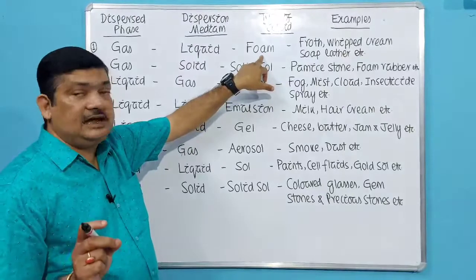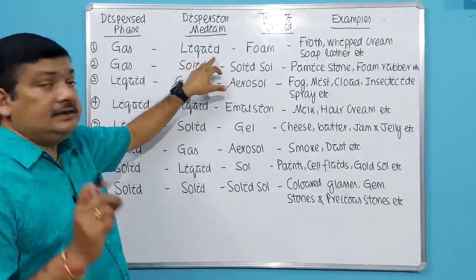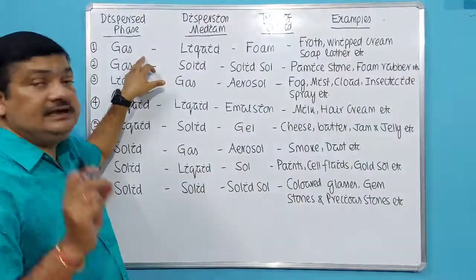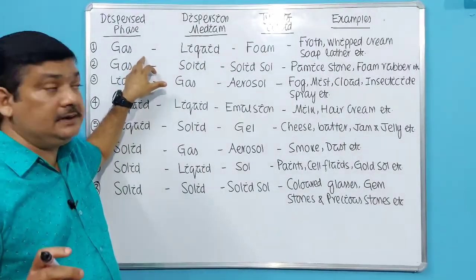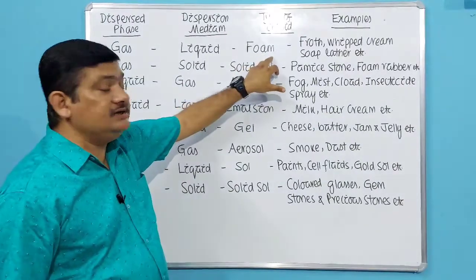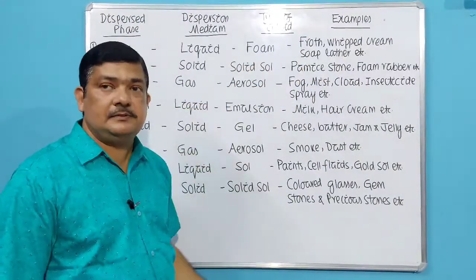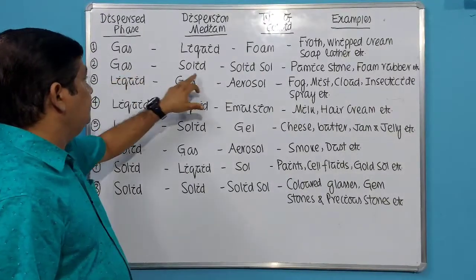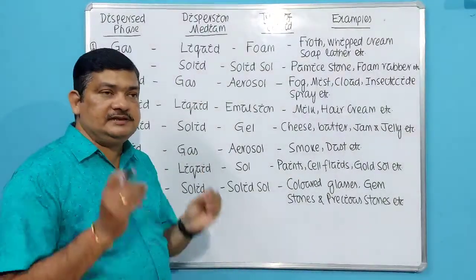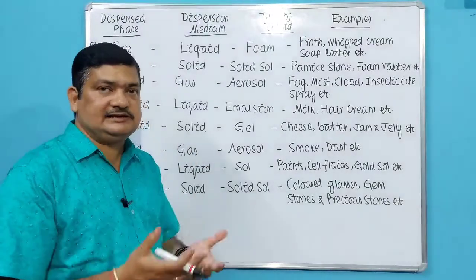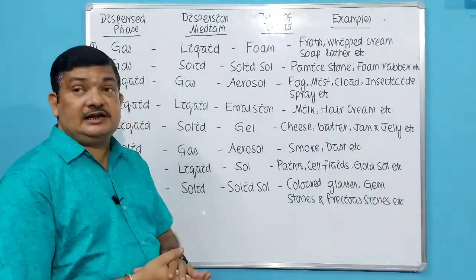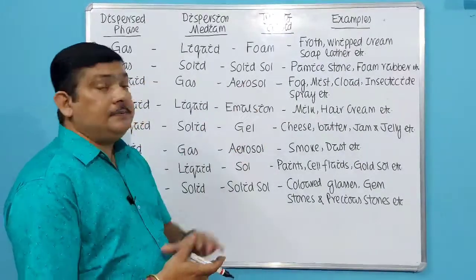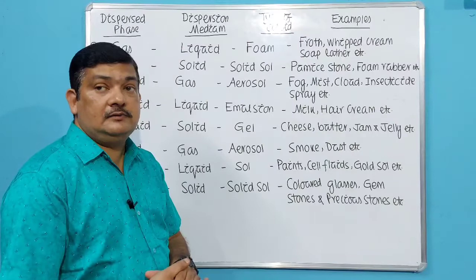So this is the first type of colloid, where a little amount of gas is dispersed in a greater amount of liquid, and the type of colloid formed is foam. These are the examples you have to remember. Then next, when the dispersed phase is gas but the dispersion medium is solid, that means a little amount of gas is dispersed in a greater amount of solid, the type of colloid formed will be solid sol.